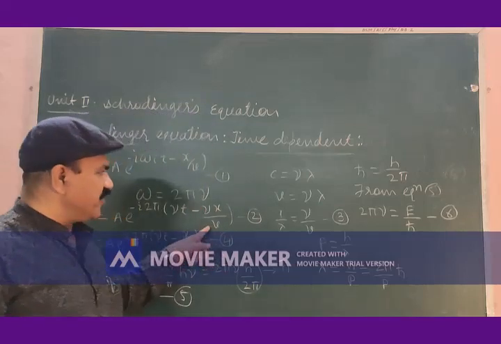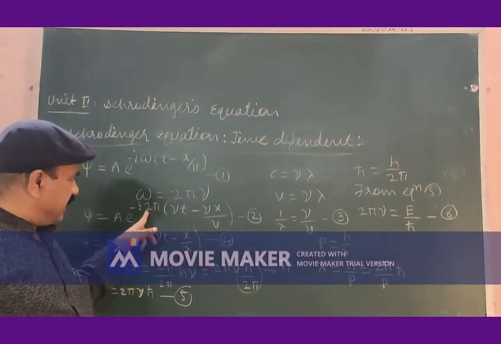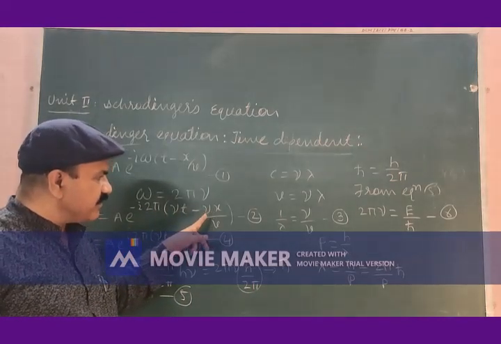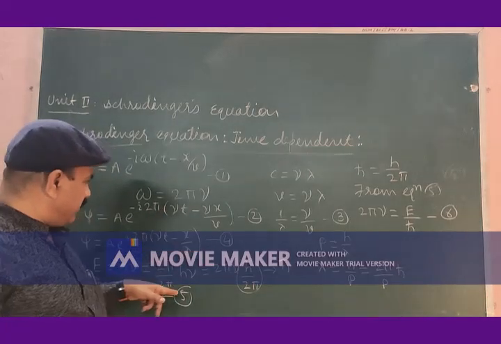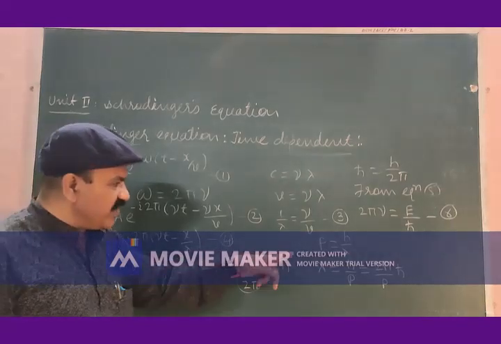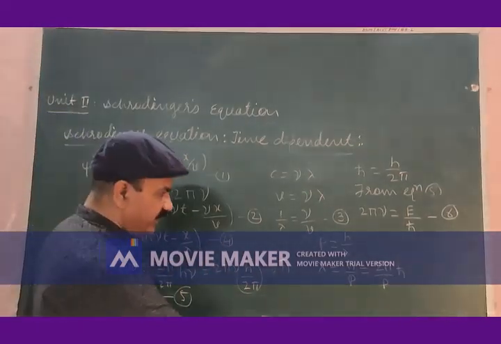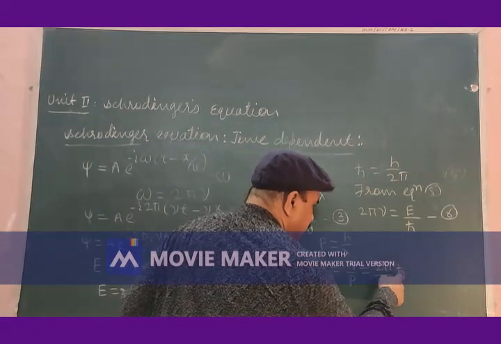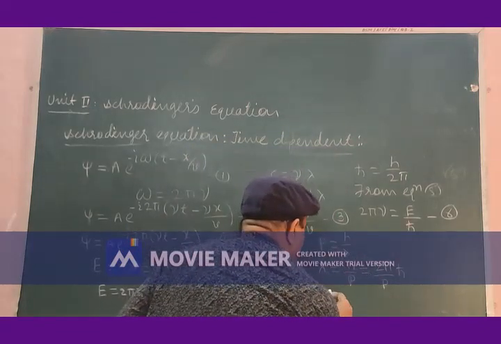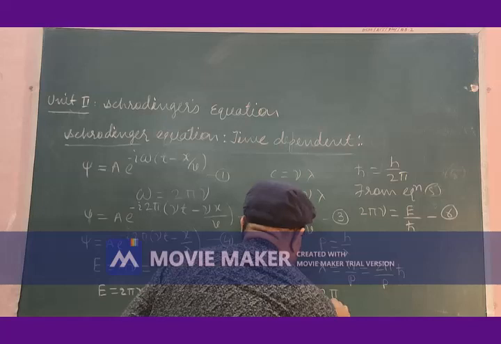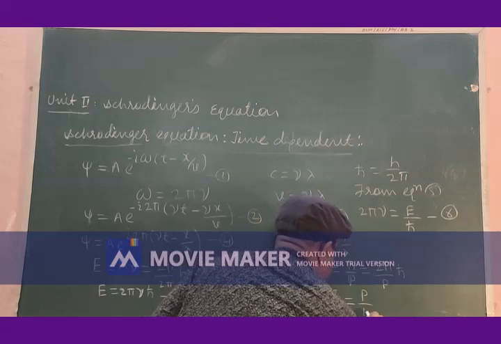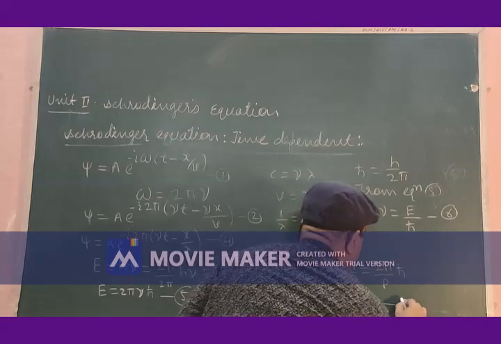Come to the second term in equation 2. Take this 2 pi inside, it will be 2 pi nu, and 2 pi by lambda. So from this, let us try to get the value of 2 pi by lambda. Take this lambda to this side, and H cross by P to this side, so that we will further have 2 pi divided by lambda is equal to P divided by H cross, equation number 7.